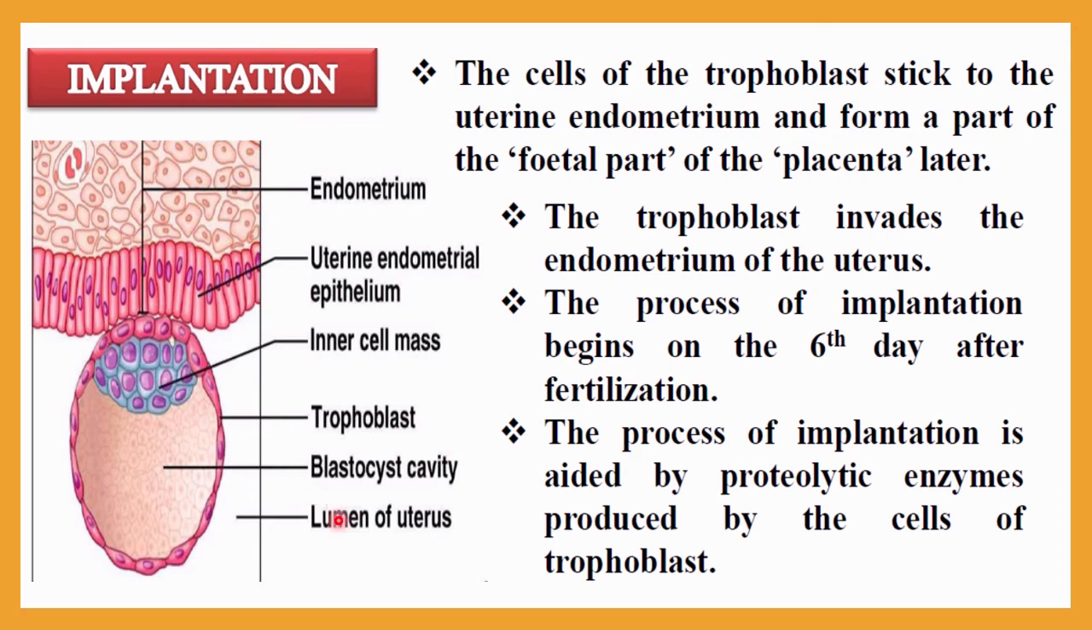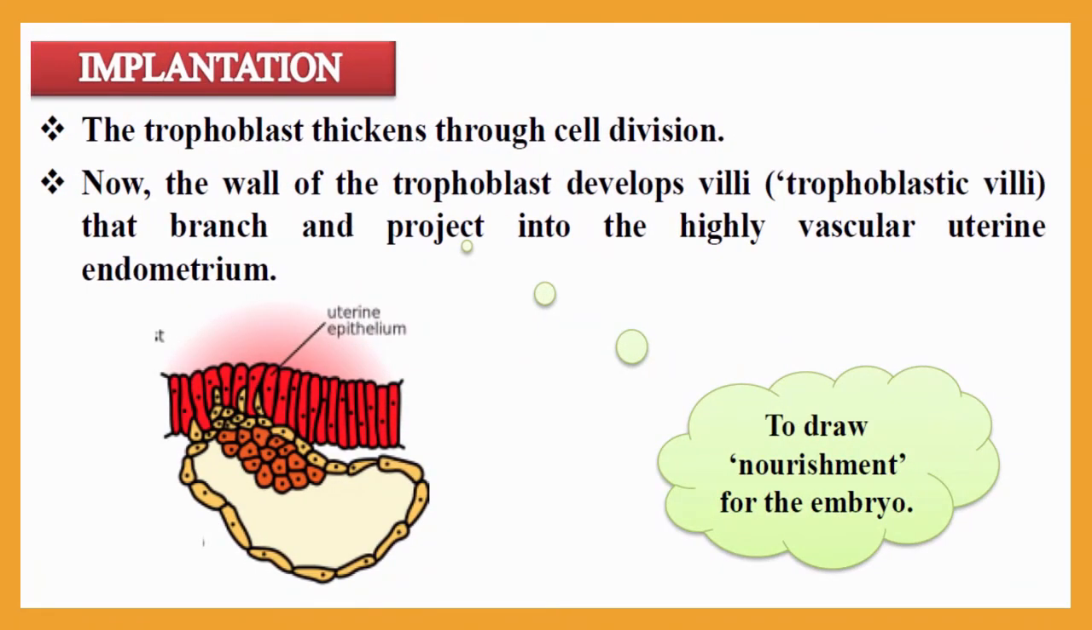So this structure you can see here, this is the inner cell mass, and this outer layer is the trophoblast layer. Now this trophoblast layer starts secreting enzymes, which are degrading, proteolytic-type enzymes, and as a result the endometrium will be degraded. This portion of the endometrium will be degraded, and this whole structure will be embedded inside the uterine wall. After the blastocyst is embedded inside the wall of the uterus, the trophoblast will thicken out through cell division. Then you can see here the trophoblast layer will be thickened in this region.